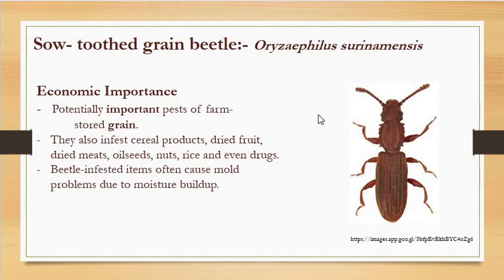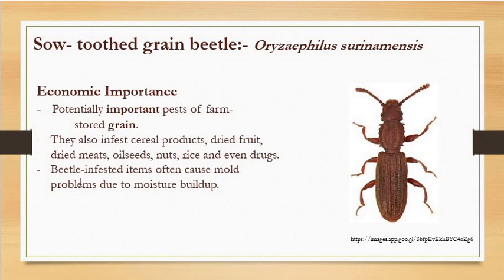It attacks the grains in the farm itself as well as in storage, so it attacks both types of grains. They also infest cereal products, dried fruits, dried meats, oil seeds, nuts, rice and even drugs too, right? So it feeds on a wide range of food products.